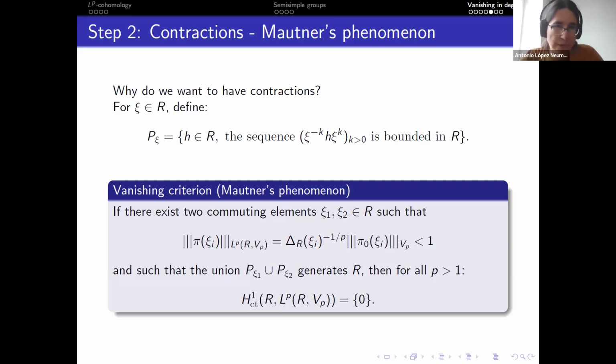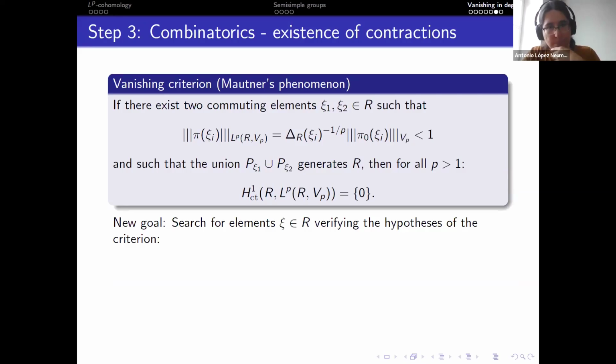But then we have lots of hypotheses in this criterion. So the idea is that we want to verify them. And that's the last step. So the new goal now is to verify the hypothesis of the criterion. And this consists in searching for elements that contract the operator norm. For this, you can use the formula that is written on the right-hand side, and you can translate each of the elements in combinatorial terms.